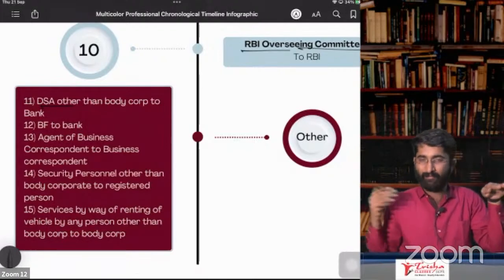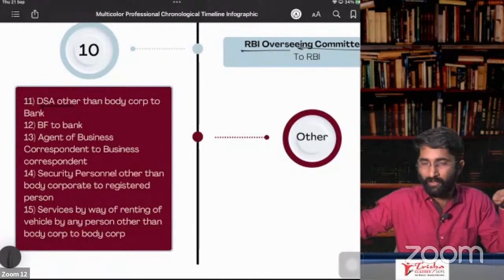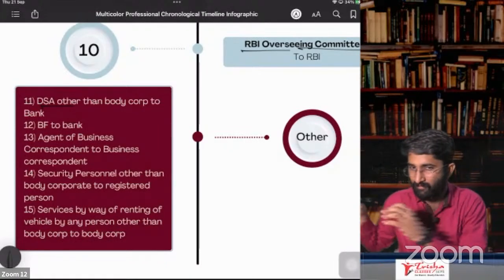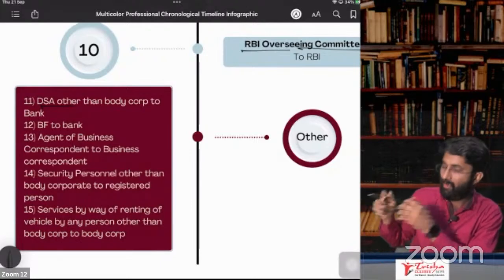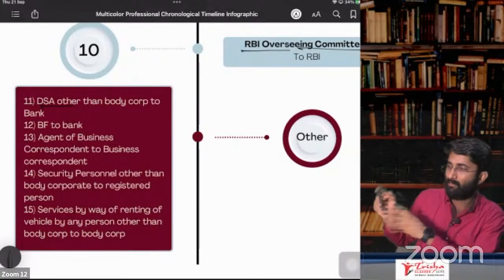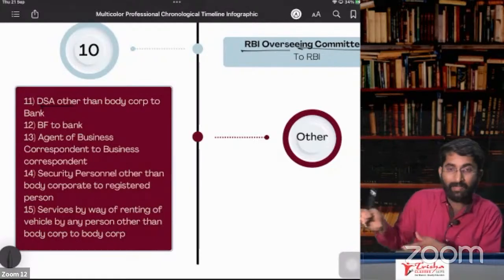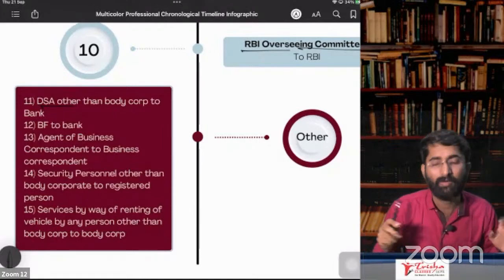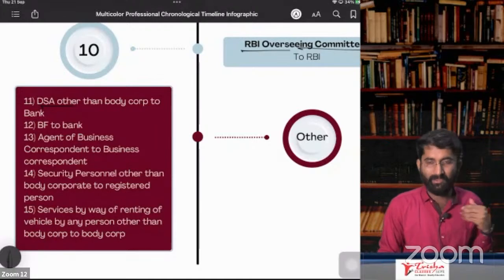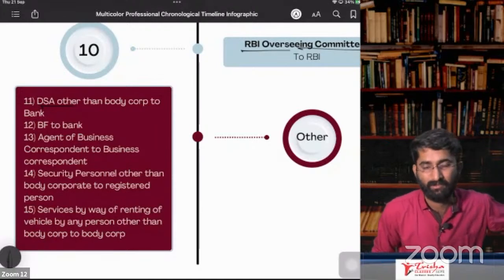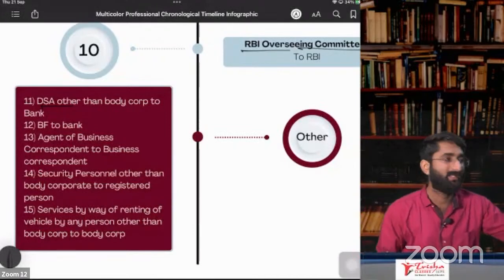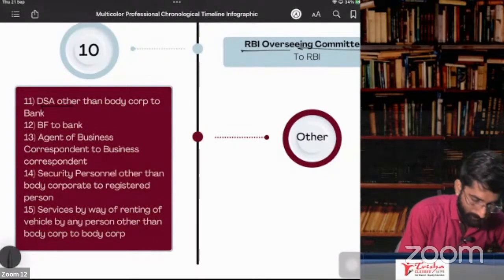What I do, I am the direct selling agent. I look for some loan seekers and I tell them I have some banks that will give you the loans. So I sell the loans on behalf of the bank, and I become the direct selling agent. Now who is the service provider? The direct selling agent. Who is the service recipient? The bank. So the direct selling agent does not have to pay. The service recipient is the bank, and the bank will pay under RCM.